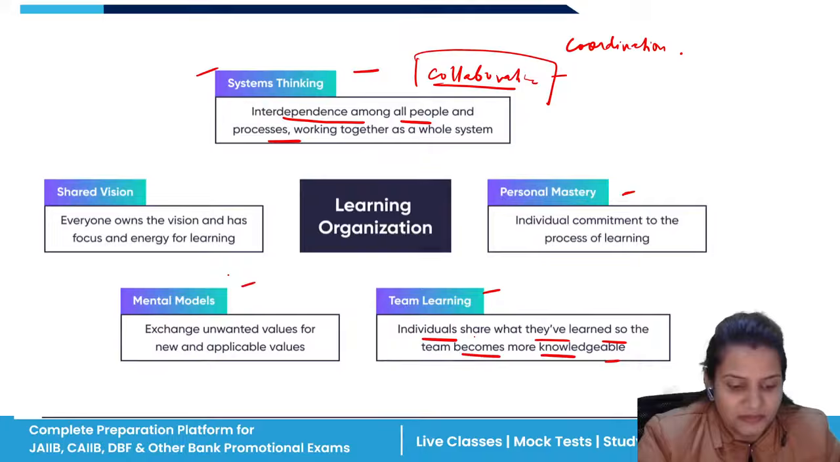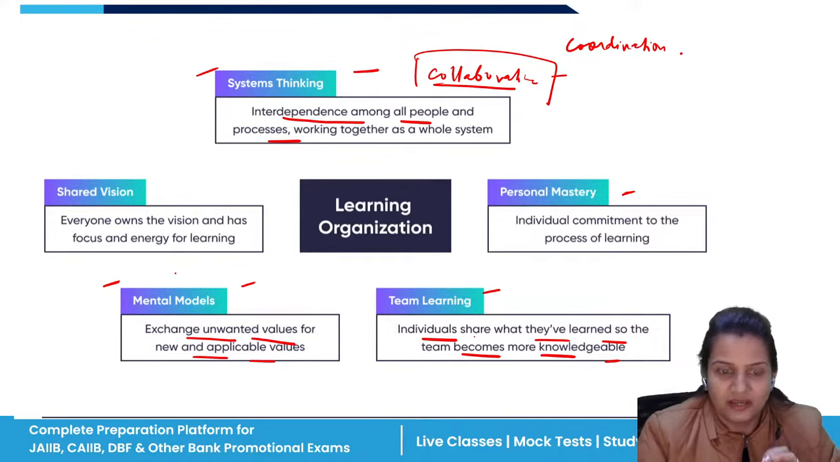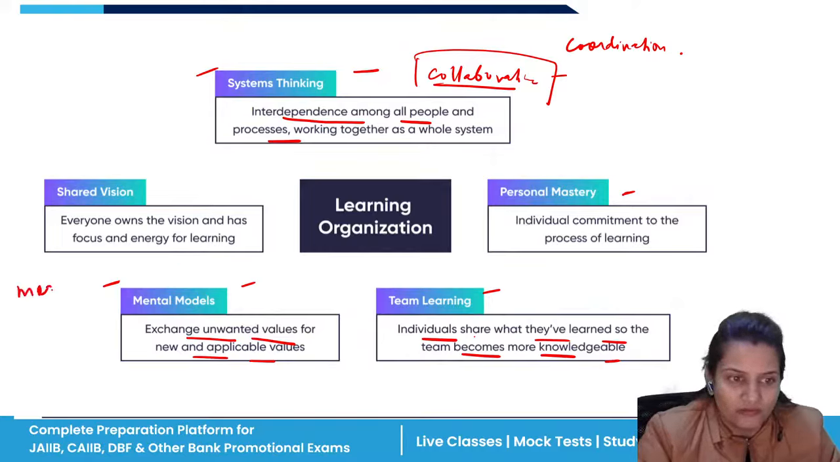And mental models means what? Exchange unwanted values, new and applicable values. So we should ignore all those things which are creating the bad impact in our environment, in our organization, and we should follow all our moral values. Proper ethics should be followed.